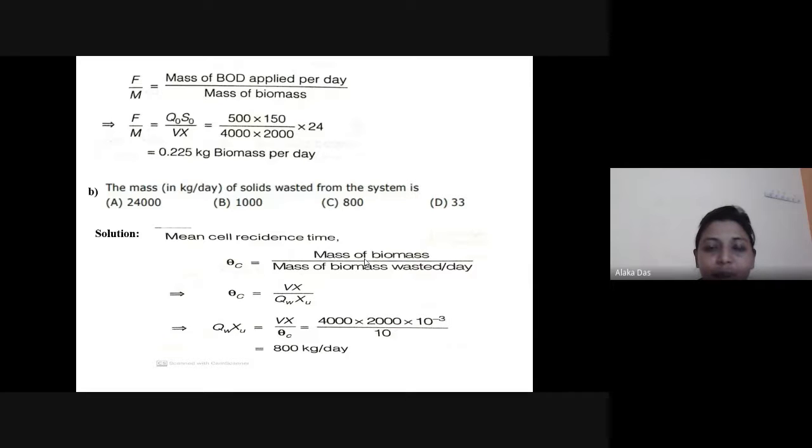Next, we need to find out the mass of solids that is wasted from the system. Here we can use the equation of mean cell residence time, that is SRT. So theta C equals mass of biomass by mass of biomass wasted per day. Here we have used the equation theta C equals Vx by Qw into Xw. So we have to calculate Qw into Xw. Theta C is given. So the total mass that is wasted from the system is coming out to be 800 kg per day.